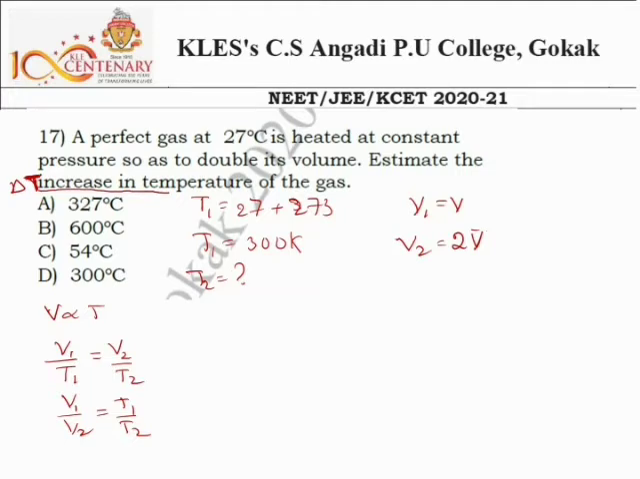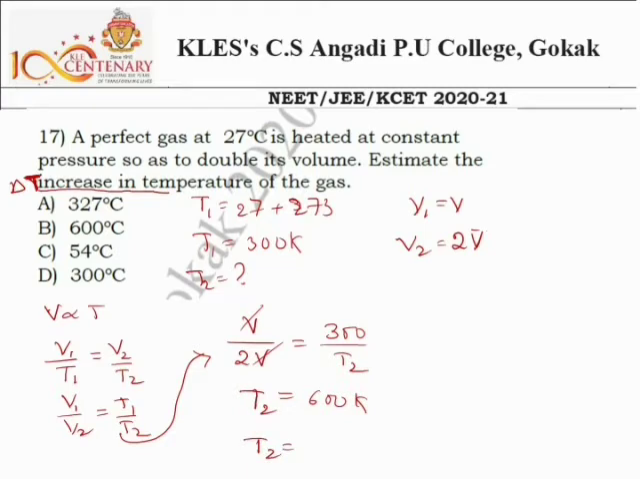Then substitute the values here. V1 value is V, V2 value is 2V, and T1 temperature is 300, and T2 temperature we don't know. We cancel V here, 1 by 2, take the cross multiplication. T2 comes to this side, and this 2 comes to the other side. So T2 is 600 Kelvin.